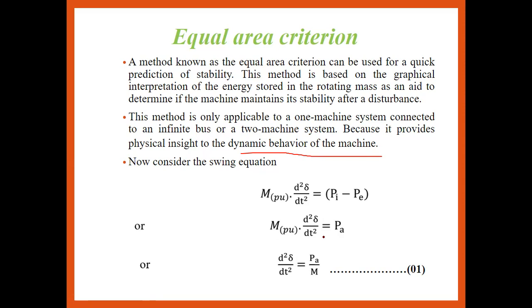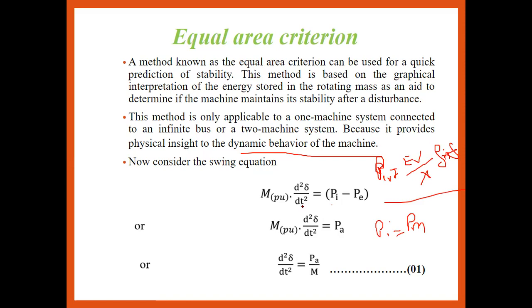As we all know, in the swing equation, P is equal to P max into sine of delta. P max is nothing but E into V upon X, so P equals E V upon X into sine of delta. That is the output power in the swing equation. Pi is the input power, which we can also call Pm, the mechanical power. So M multiplied by d squared delta upon dt squared is equal to Pi minus Pe.